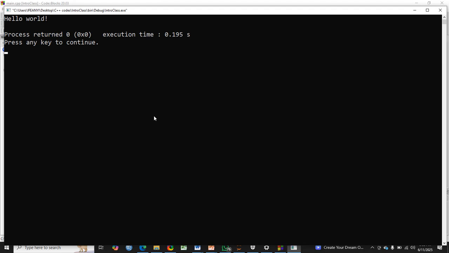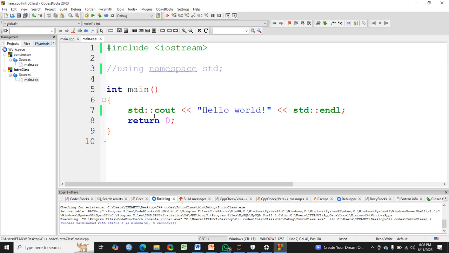Wow, it has worked. So what is the implication? If I'm not going to be putting using namespace std, it therefore means anytime I will be using any object that came from this iostream, I must put std behind it.